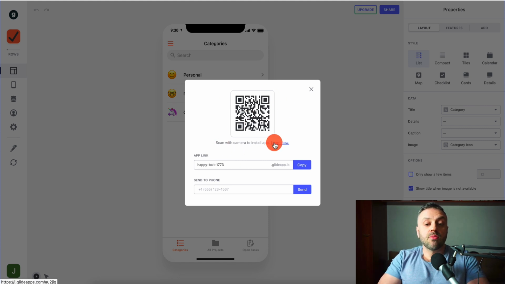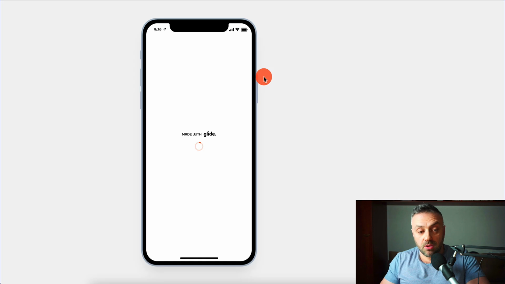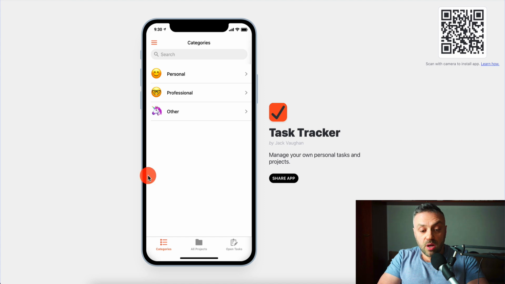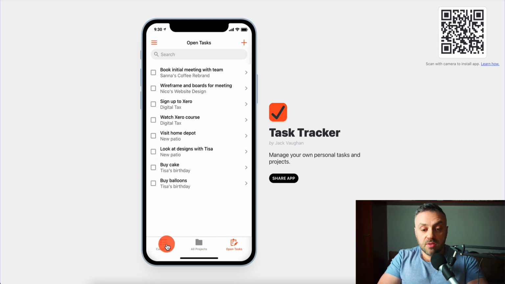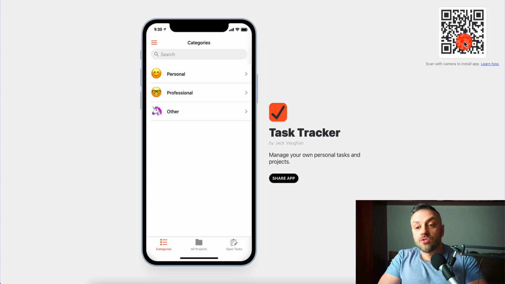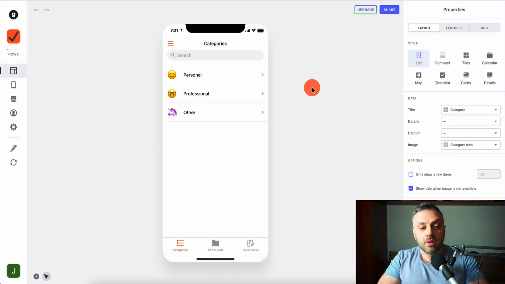I can basically scan it with the camera of my own smartphone and install this app. I can copy this, I can send it to somebody, I can share it, and I can open this app, and this app is live, right? People can download it, people can start using it. This is the app right here. It even has its own website, right? People can preview it, they can even start using it, or they can install it using their phones, right? And there's also functionality where you can push it into Apple's App Store. Lots of things that you can do with it. Lots of amazing things that you can do with it.